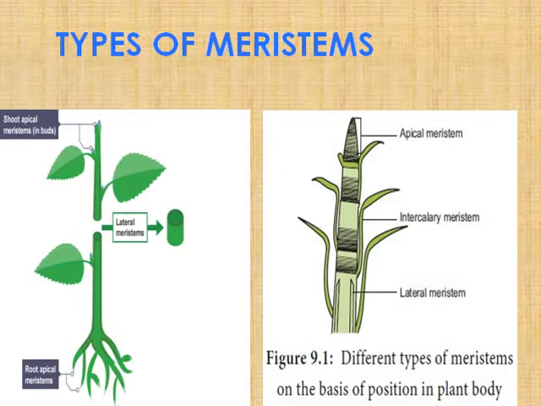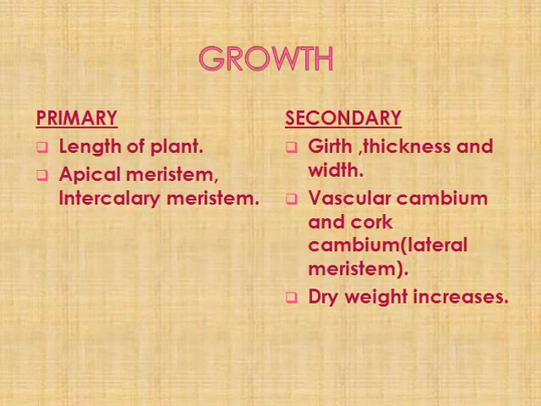One thing I'll tell you, how naturally the meristems are beautifully made, right? This intercalary meristem, first it was attached to the apical meristem. Later, as the apical meristem grows, the intercalary gets detached. Okay, so again the length is growing on. Apical meristem as well as the intercalary meristem both will help in the high length development. Okay, lateral meristem will enable the thickness, width or girth of the plant.